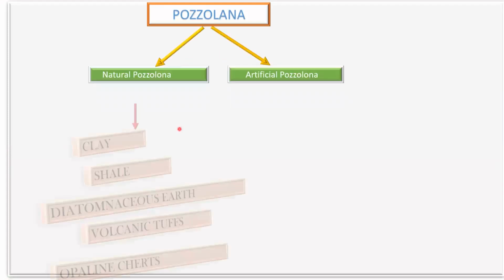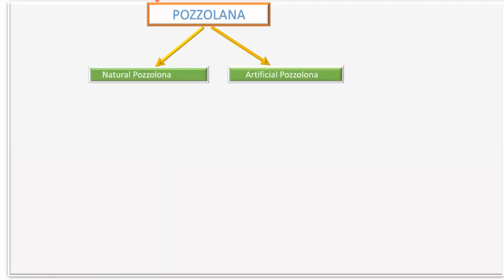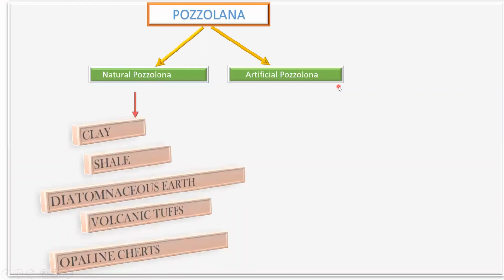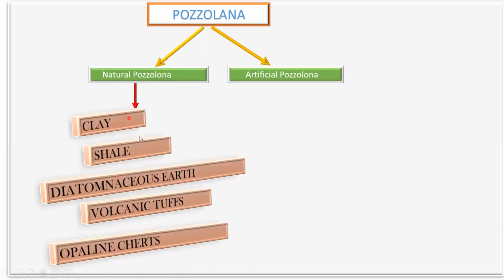Now, how are they classified? Coming to the classification, we have pozzolana. Under the pozzolana, again they are classified as natural pozzolana and artificial pozzolana. Under the natural pozzolana, we have clay, shale,